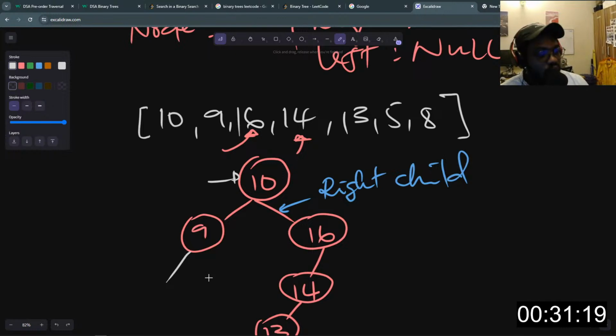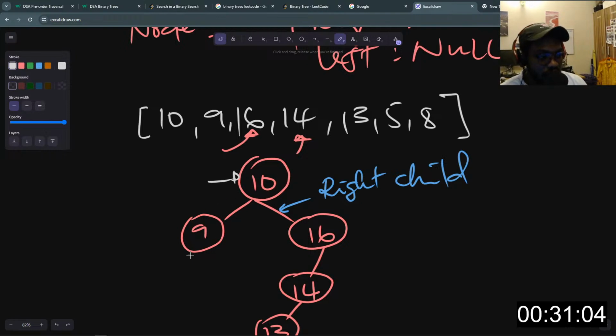So in this case, we want to insert 5 in this tree, right? To insert 5 in this tree, we come here, we compare 5 to 10. 5 is less than 10, so it goes to the left-hand side.